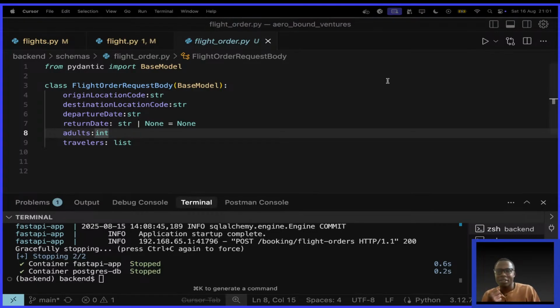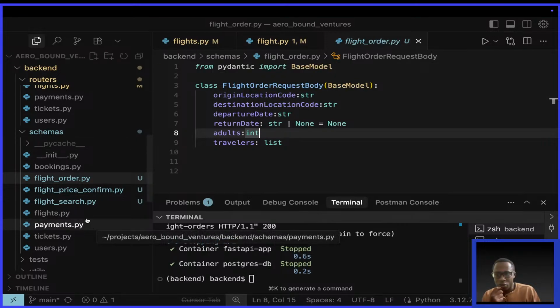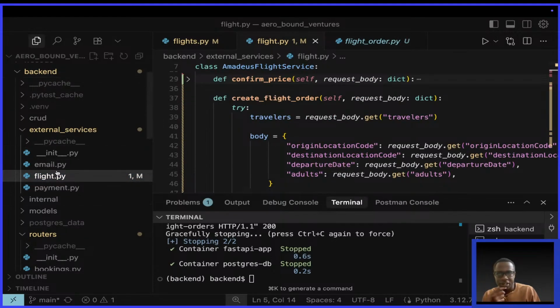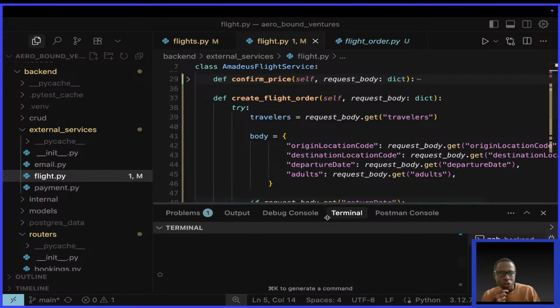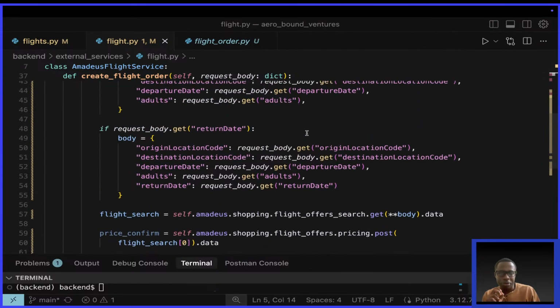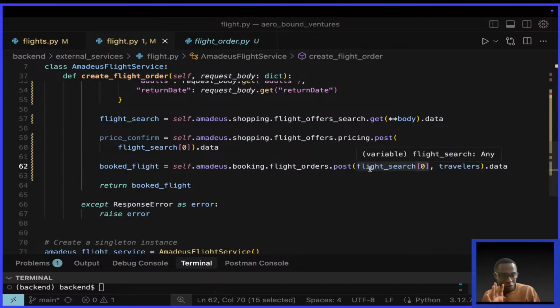So the first thing, I'll go to the service, and I'll show you something. If I go to where the external services flight is, I think this should be called flights. It would be a better name. And then I come here to the service that is concerned with creating an order. You're going to see that I made important changes. So previously, if you remember properly, we were picking the flight search data, which is a flight offer, from the client and passing it here.